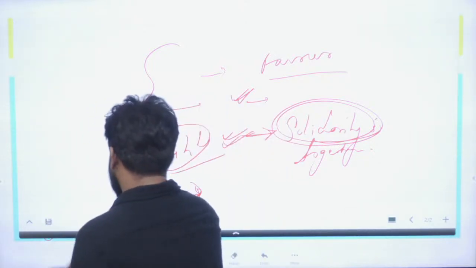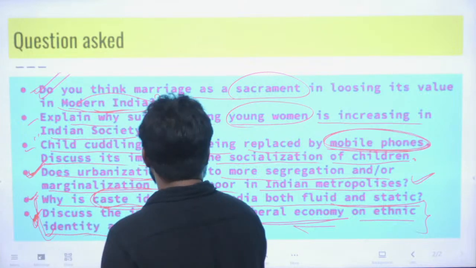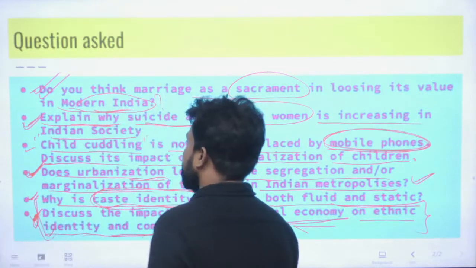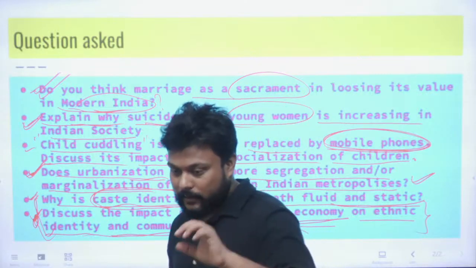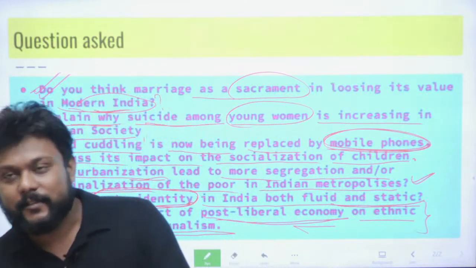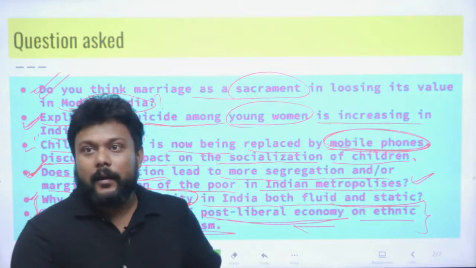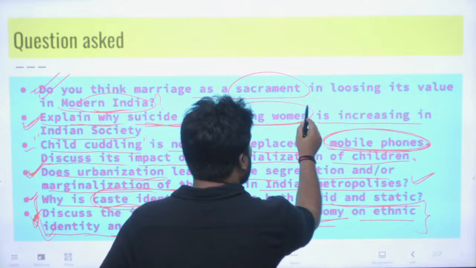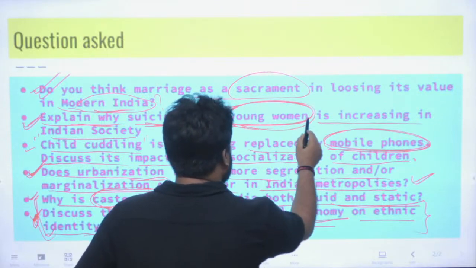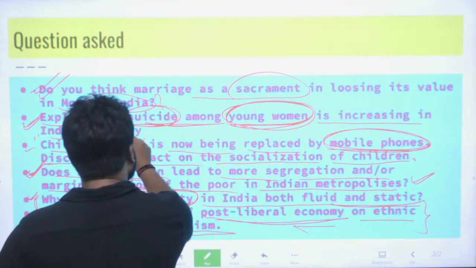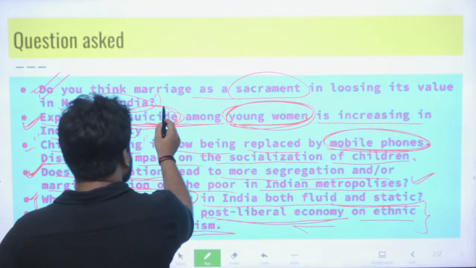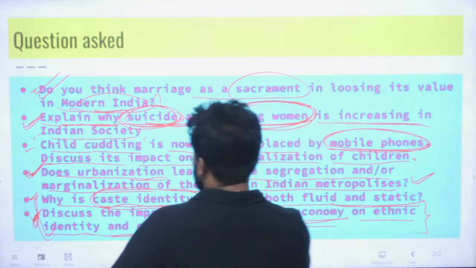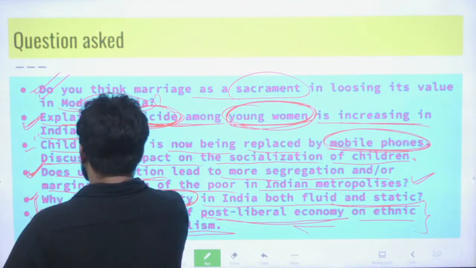So now come to the second part. The second question is a very good question, as well as followed by the UPSC. This question is all about: explain why suicide among young women is increasing in Indian society.